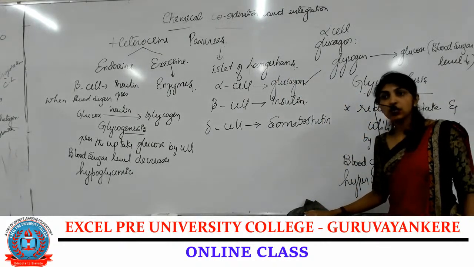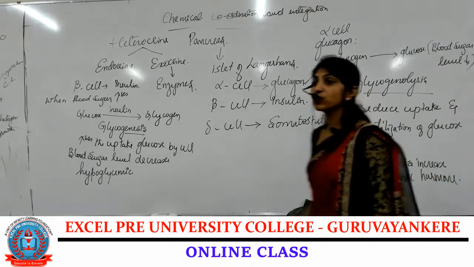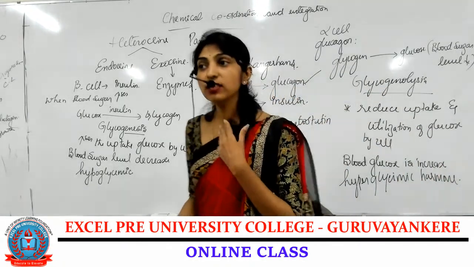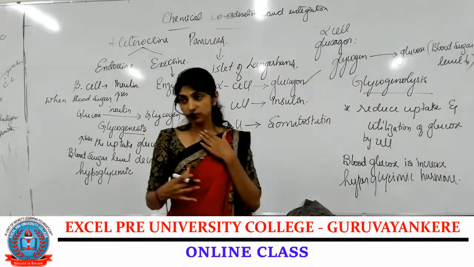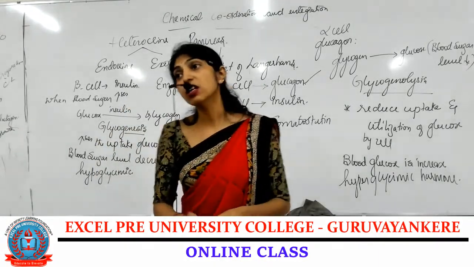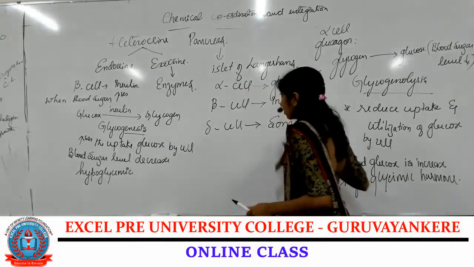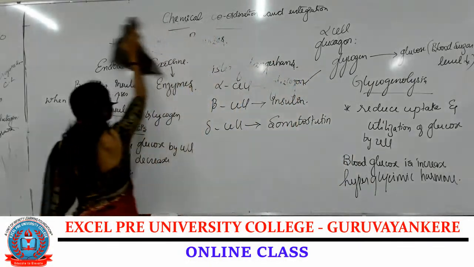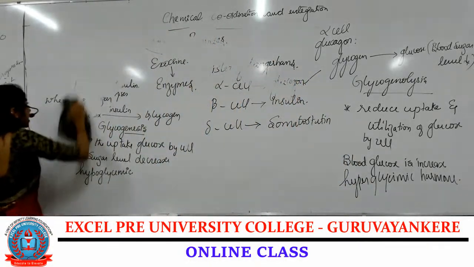Clear? Then, coming to the next one, we'll be studying about gonads. First we'll study about testes, then about the ovary. These are the partial endocrine glands.